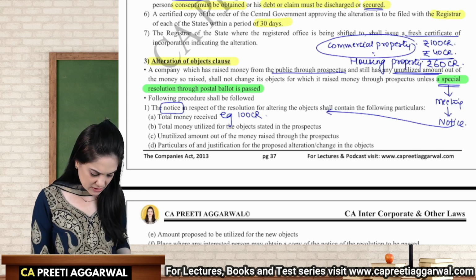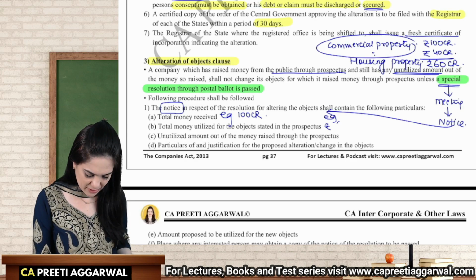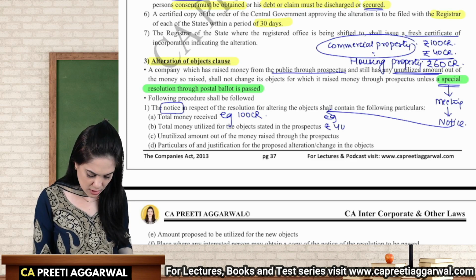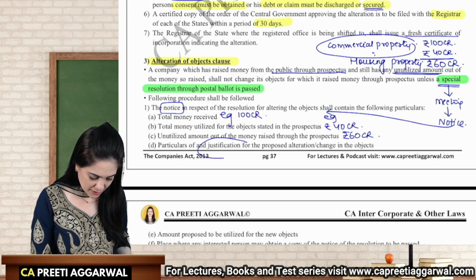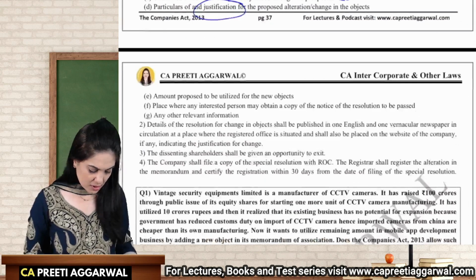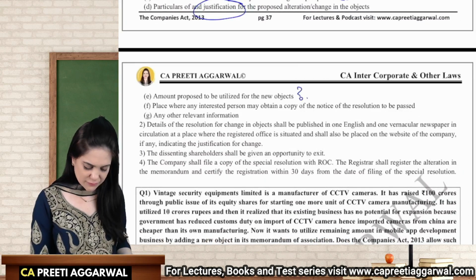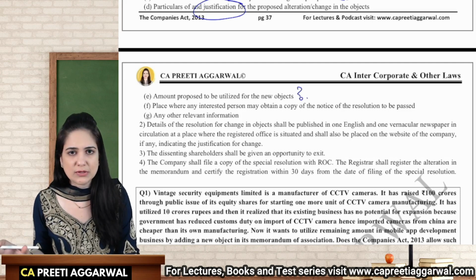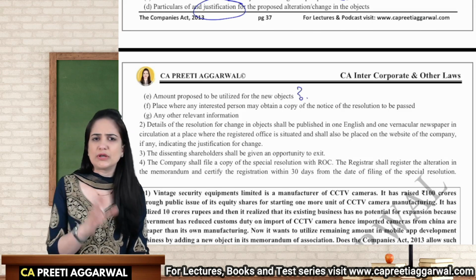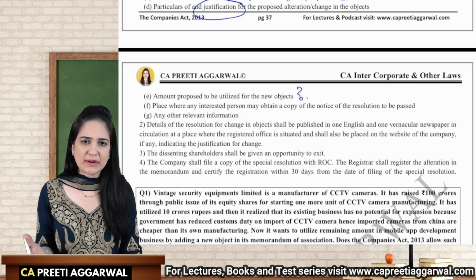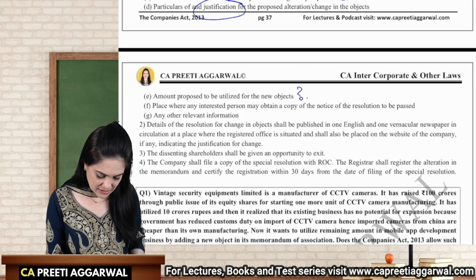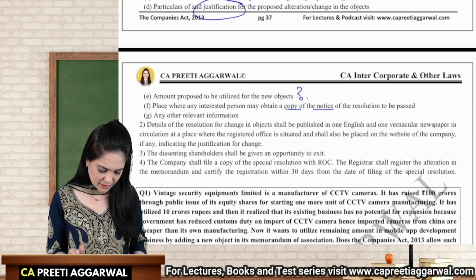Out of that, what is the amount that you have utilized? In my example, we have utilized 40 crores. What is unutilized? That is 60 crores. Why are you changing the objects? How much are you planning to utilize for the new object? Is it the entire 60 crore you are planning to utilize, or only 40 crores you are utilizing? How much are you planning to utilize for that? Where can we see the copy of the notice and other relevant information?